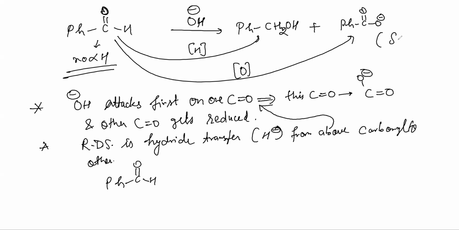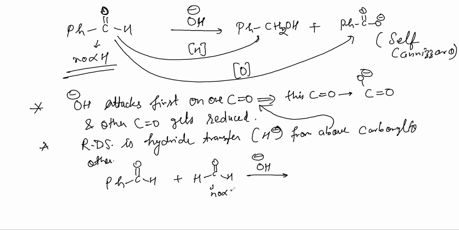This reaction is called self-Cannizzaro. Now I'm asking you to make the product of this reaction. Let me tell you, no alpha hydrogen, no alpha hydrogen. So tell me, now there are two carbonyl. One will be oxidized and one will be reduced. It is not like both will be oxidized and both will be reduced. No. Here, one will be oxidized and one will be reduced.